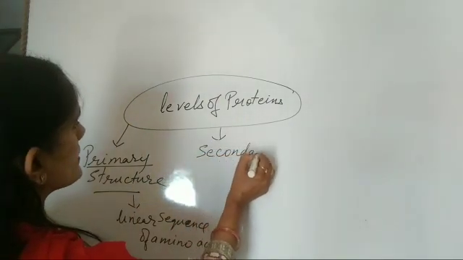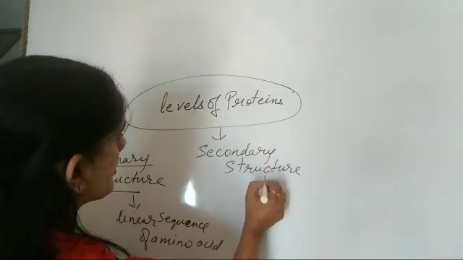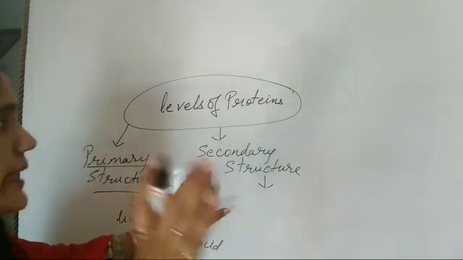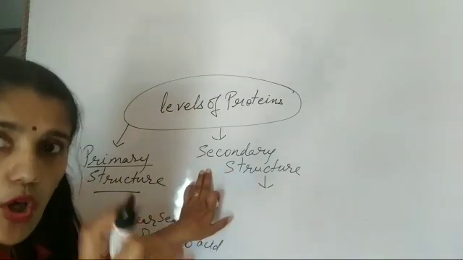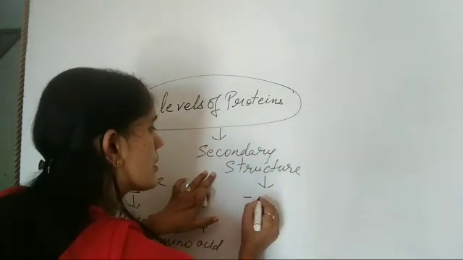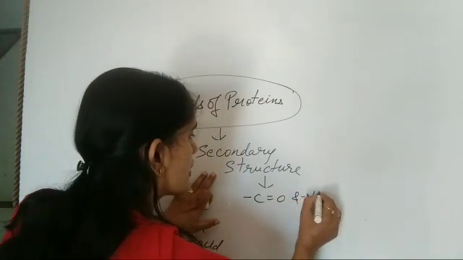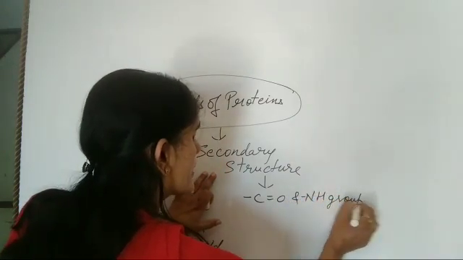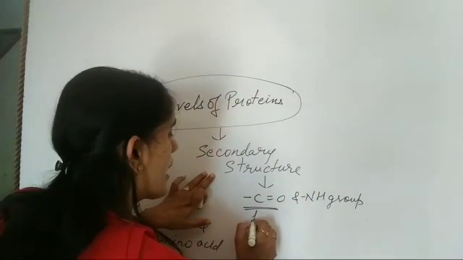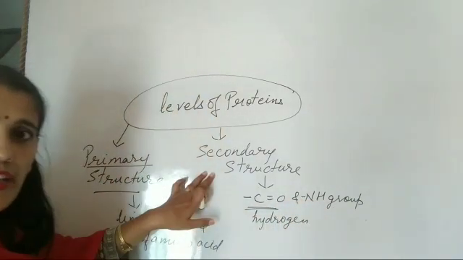Okay, second level is secondary structure. Now, this secondary structure mainly depends upon the bond between CO and NH group, the type of hydrogen bond between CO and NH group.